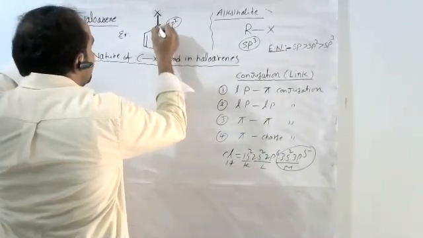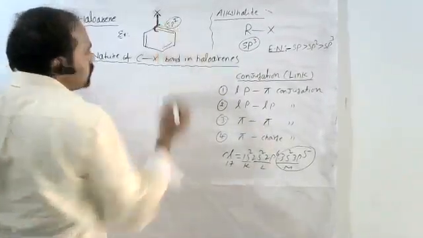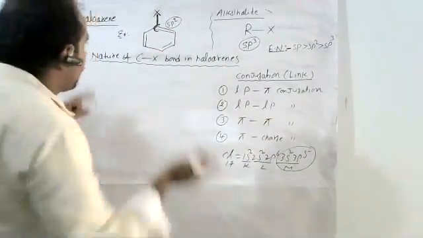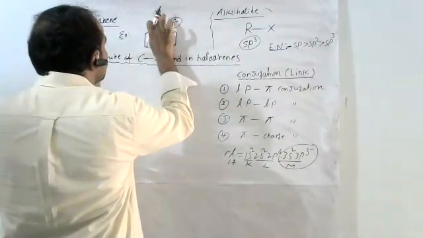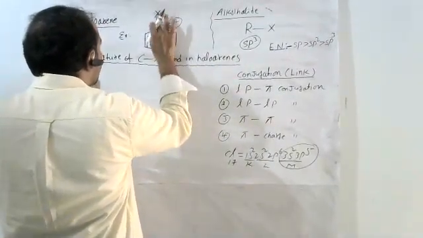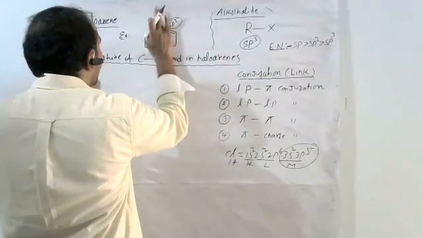See this, here between carbon and halogen a covalent bond is there. In that formation, how many electrons are used? 1 electron. Clear?